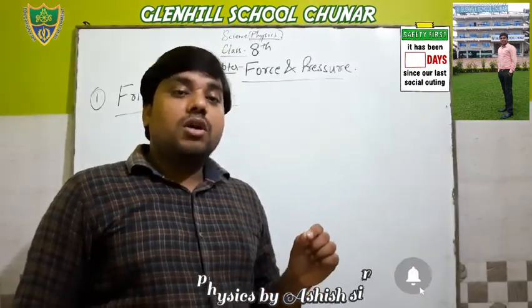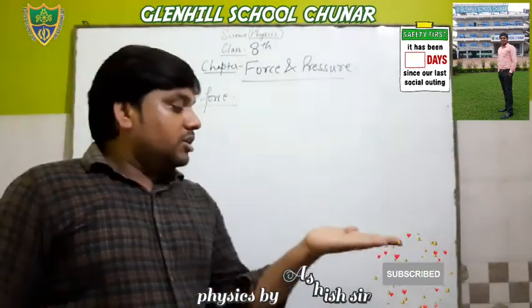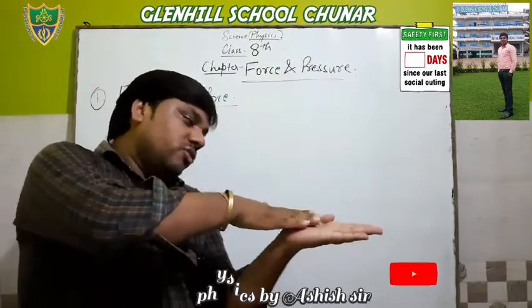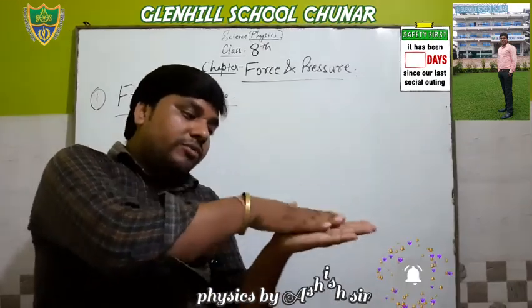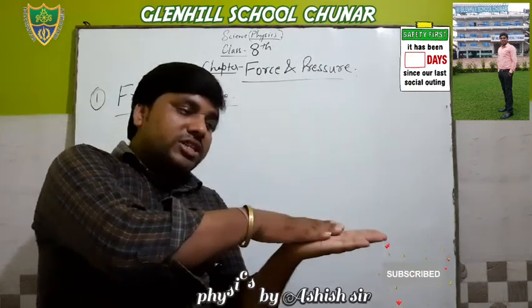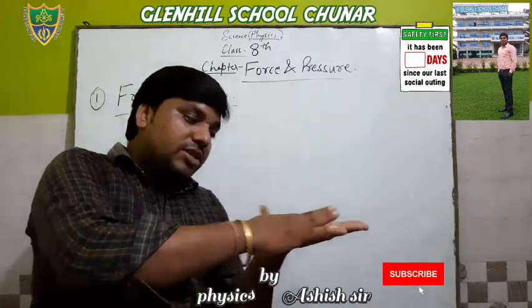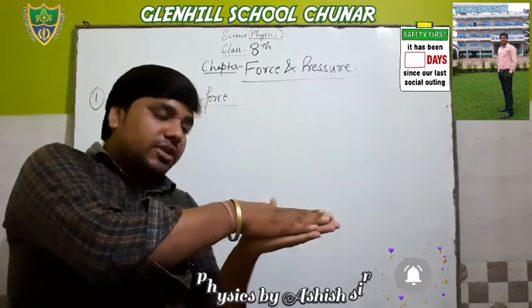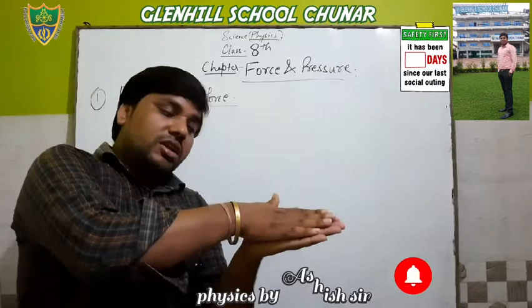Suppose this is the surface and another object moves on it, then the surface opposes the movement of this object because there is friction.